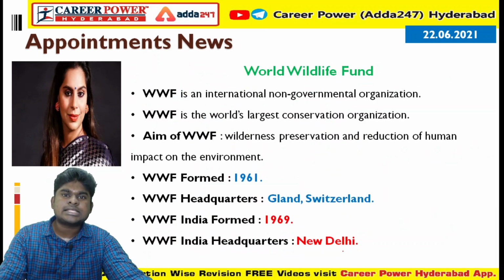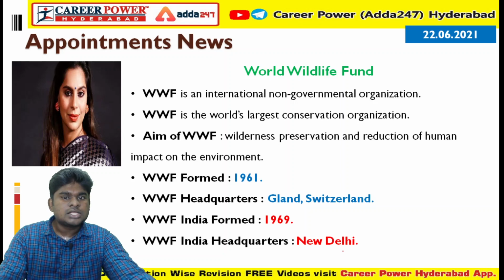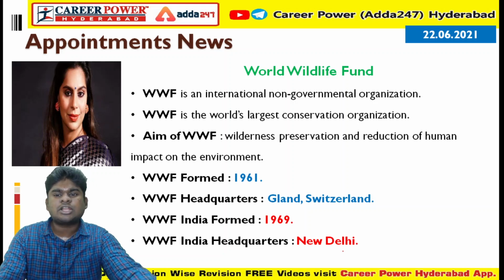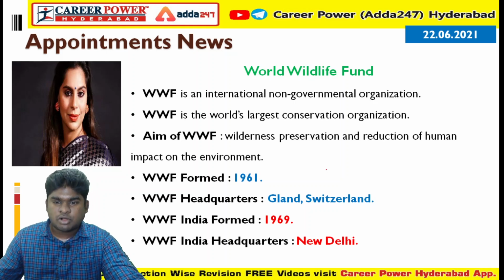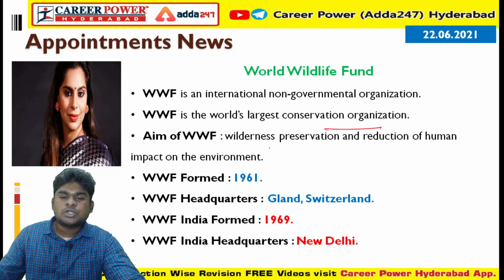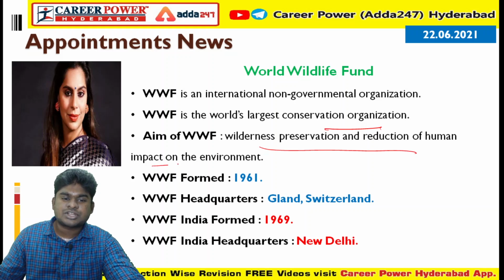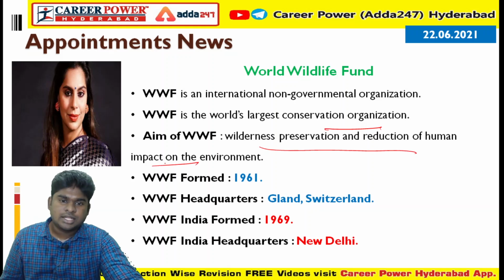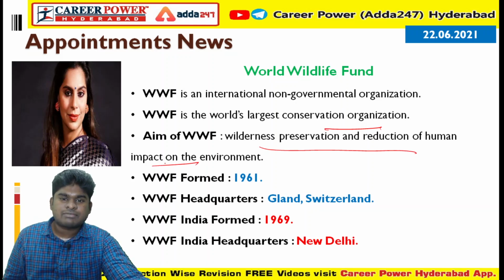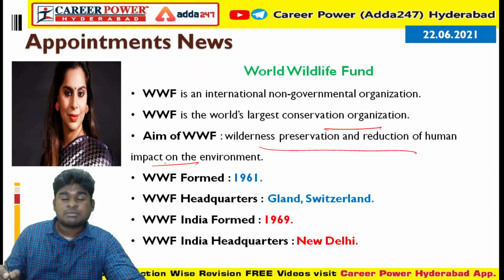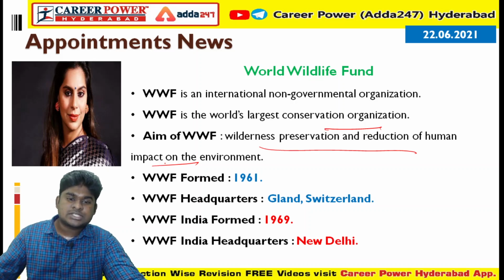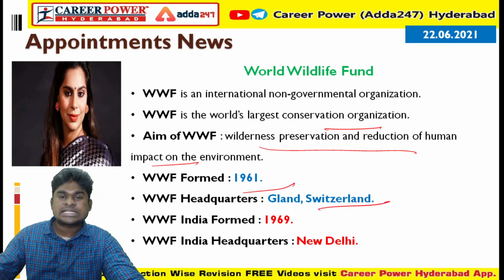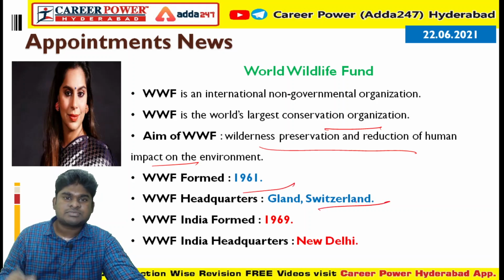So we'll see some things about the World Wildlife Fund. World Wildlife Fund is an international non-governmental organization. It is the world's largest conservation body. Its main aim is wilderness protection, preservation and reduction of human impact on the environment. It was formed in 1961, with headquarters in Gland, Switzerland.